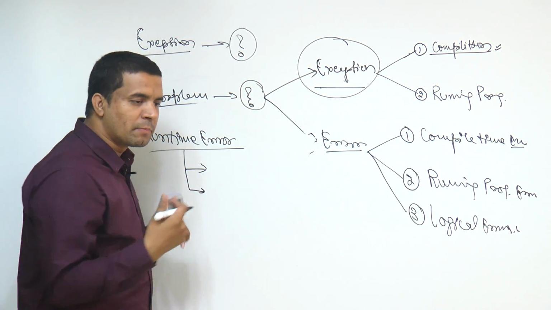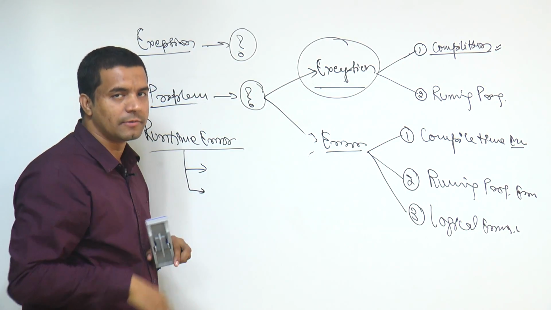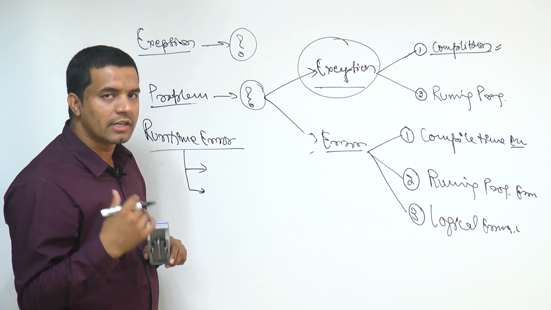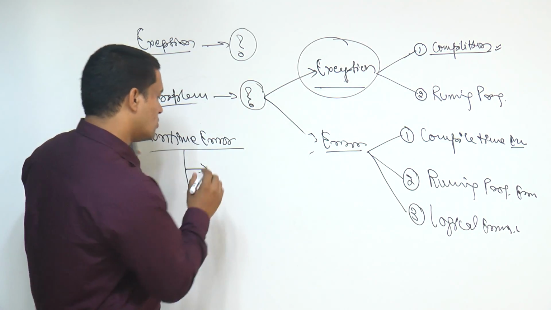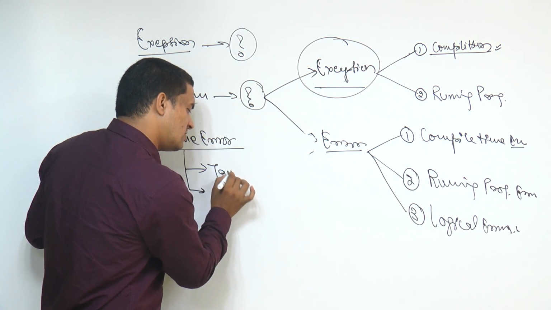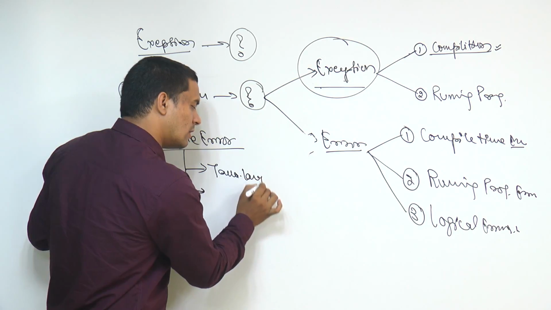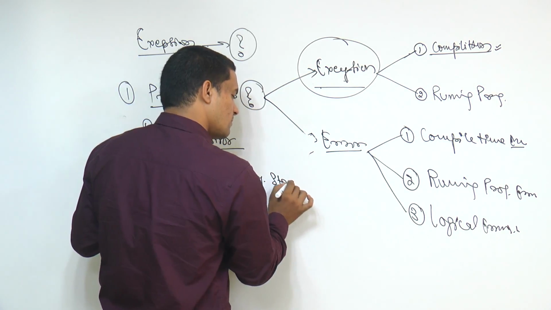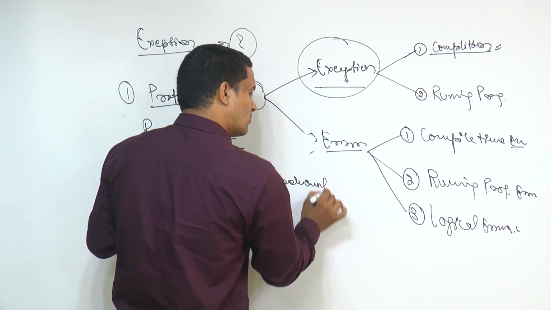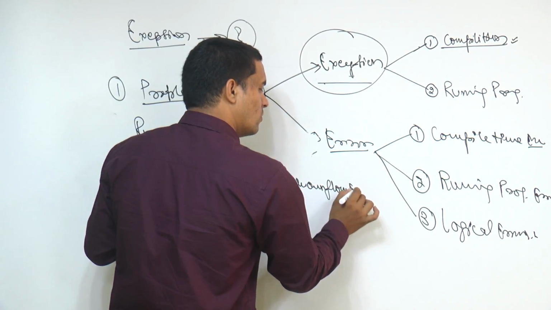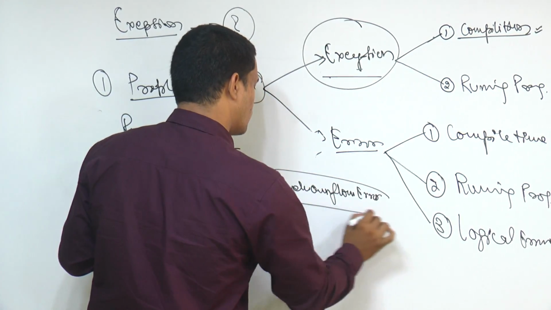If some problem is related to the stack memory, then java.lang.StackOverflowError is going to come.